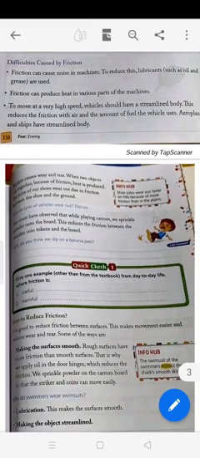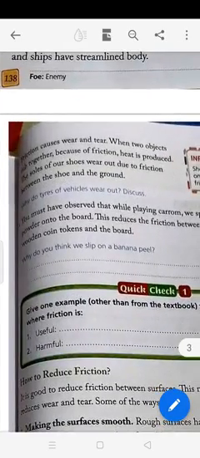Friction causes wear and tear. When two objects rub together, because of friction, heat is produced. The soles of our shoes wear out due to friction. It is due to friction between the shoe and the ground that the soles of our shoes wear out. Okay. Why do tires of vehicles wear out?